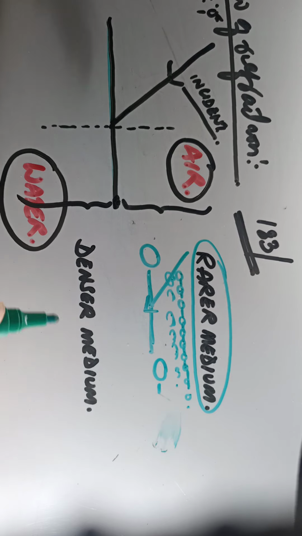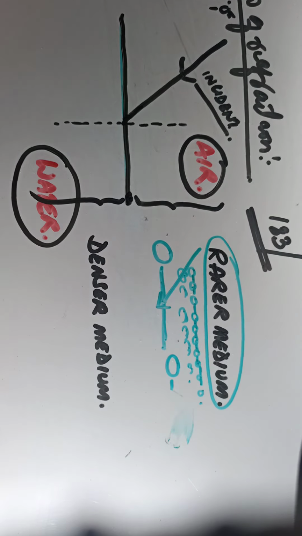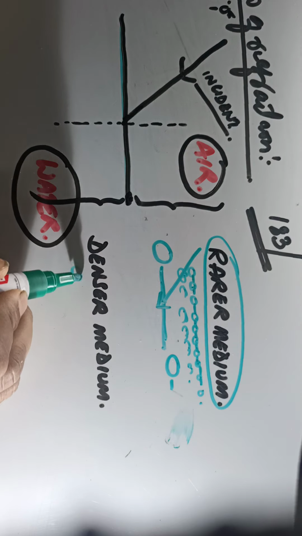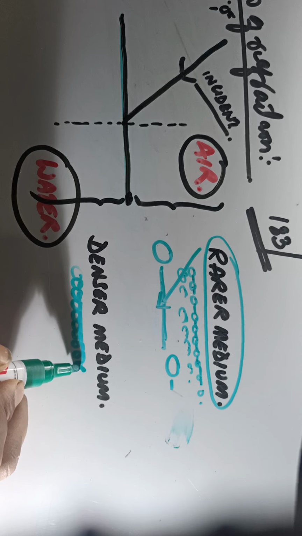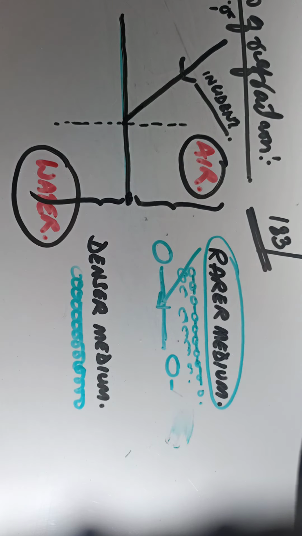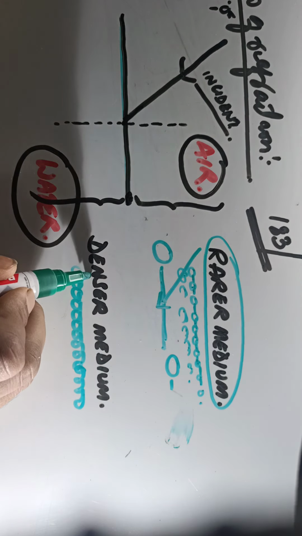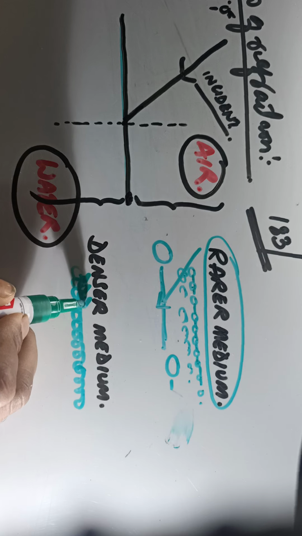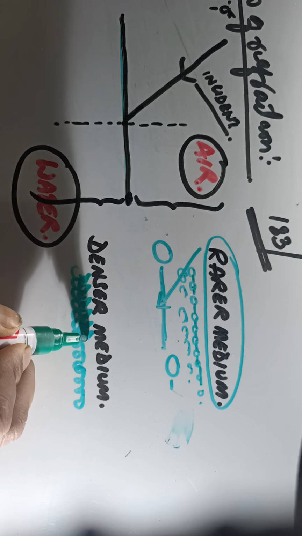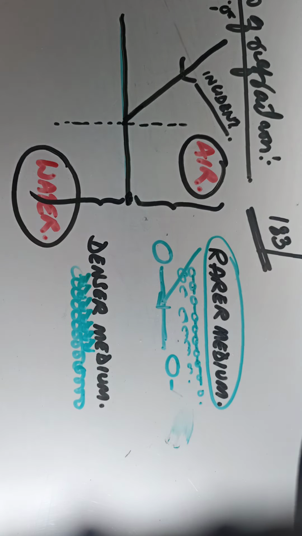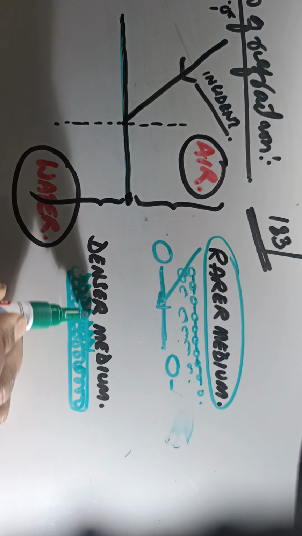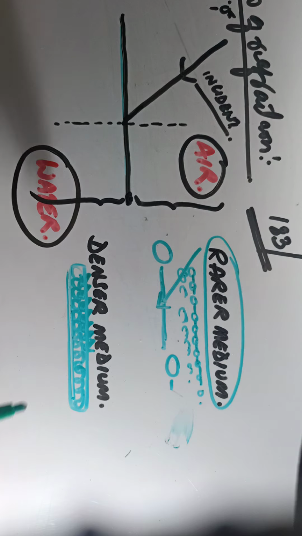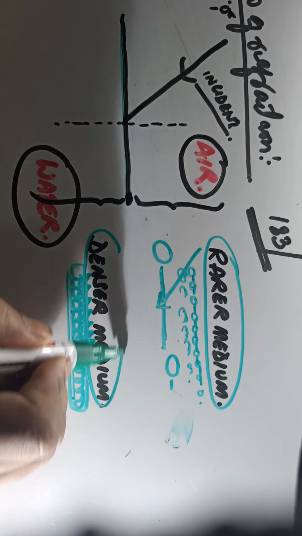Now, when it comes to denser medium, for example, if you take the case of solid, what happens? The molecules are very closely binded by what we call the intermolecular force, or IMF. So in that case, it will be very difficult for the light to pass through it. Now, since the molecules are very close to each other, it will be termed as a denser medium.